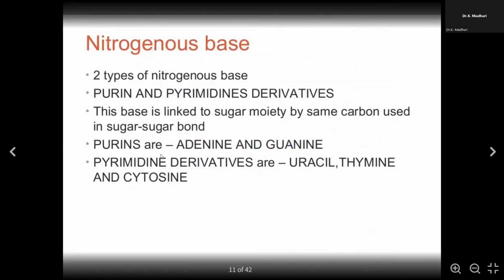Here we have seen the purines. Adenine always binds with thymine, and guanine binds with cytosine. That's why we say AT, GC binding: adenine with thymine, guanine with cytosine.